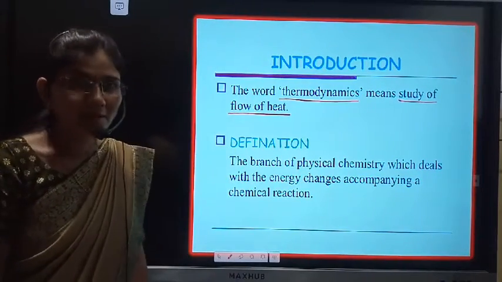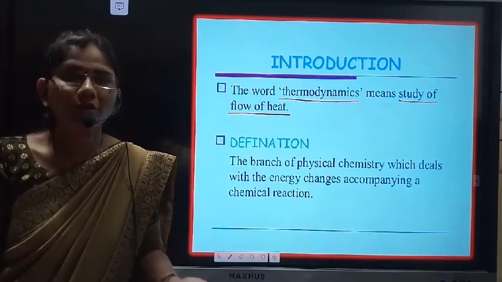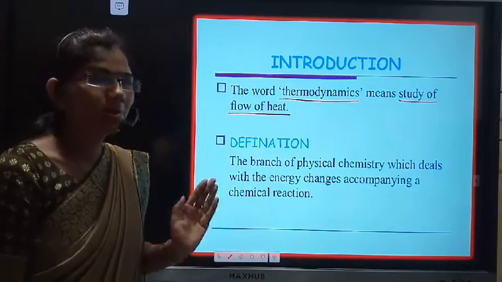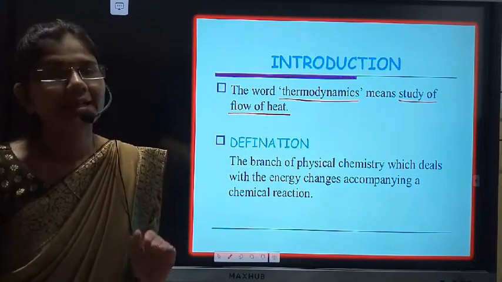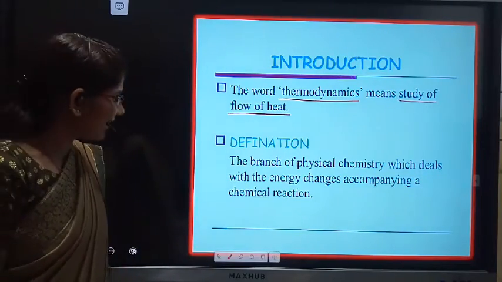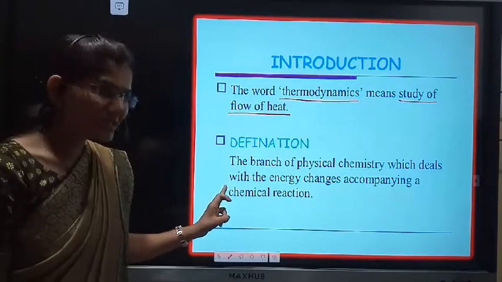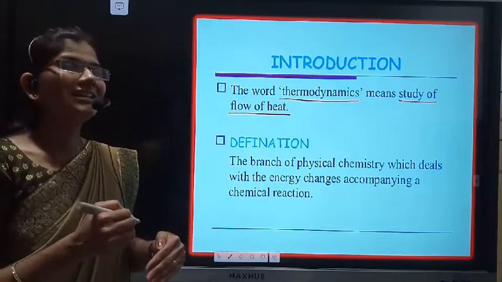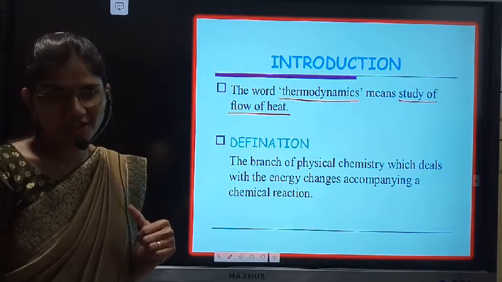Thermodynamics is defined as the branch of physical chemistry which deals with the energy changes accompanying chemical reactions.